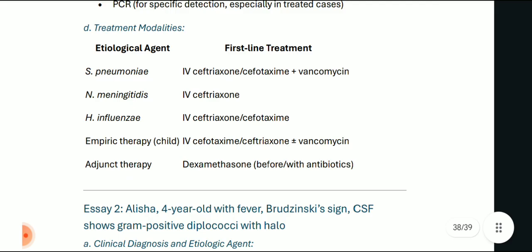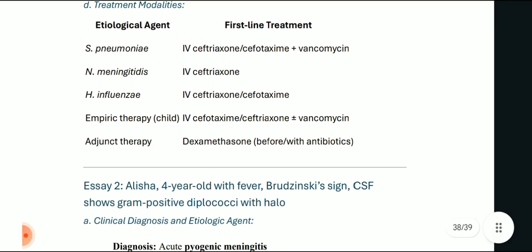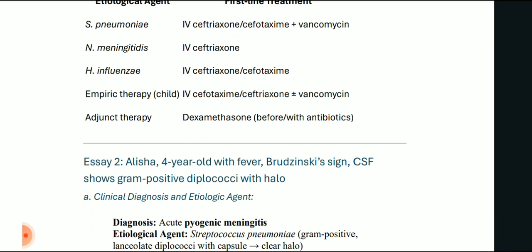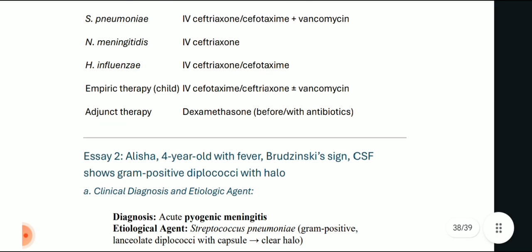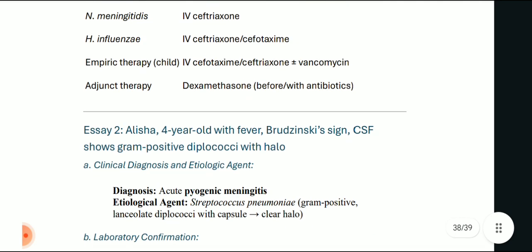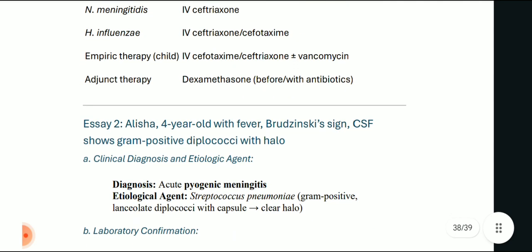So what will be the treatment modalities for Streptococcus pneumoniae infection, which is the most expected one in this case? There will be IV ceftriaxone or cefotaxime plus vancomycin. Okay, now Neisseria meningitidis, we use IV ceftriaxone. For Haemophilus influenzae, again we use IV ceftriaxone or cefotaxime. Empirical therapy in a child is IV cefotaxime or ceftriaxone plus, or maybe not, vancomycin. And adjunct therapy is dexamethasone before or with antibiotics.